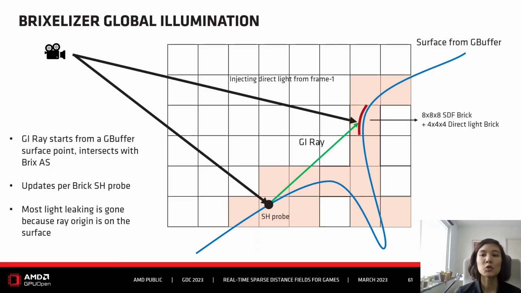And then the basic idea is to populate the direct light brick from direct light information from the previous frame. And to update the spherical harmonic probe, we shoot a GI ray from the G-buffer surface and let it traverse the Pixelizer acceleration structure, which means first the AABB tree and then the distance field in the bricks. And then we update the brick information by sampling from the direct light brick where the GI ray determined the hit point. This way we get rid of most light leaking because the ray origin is on the surface.